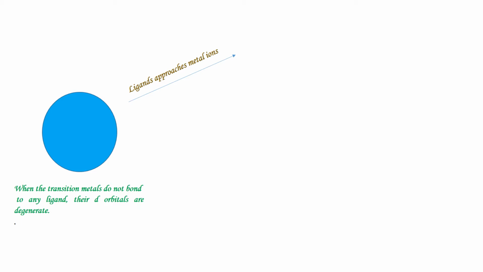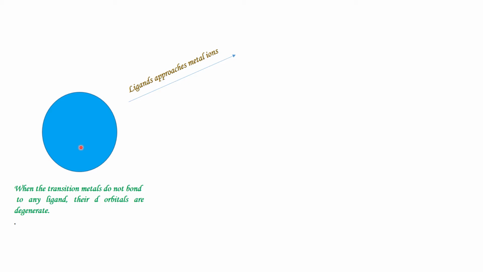Crystal field theory explains there is a strong ionic interaction between the metal ion and the ligand. And there is also one more interaction, that is the repulsive interaction between the metal and the ligands. We know the 5d orbitals in an isolated gaseous metal atom have the same energy. That means when the transition metals do not bond to any ligands, their d orbitals are degenerate.